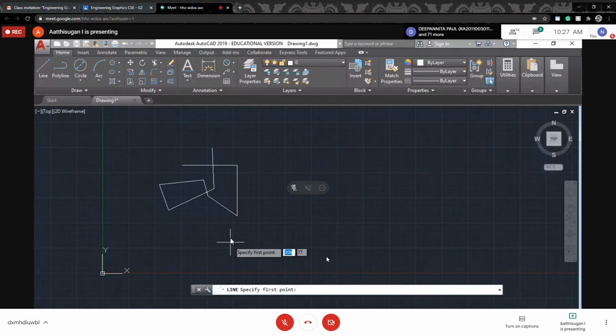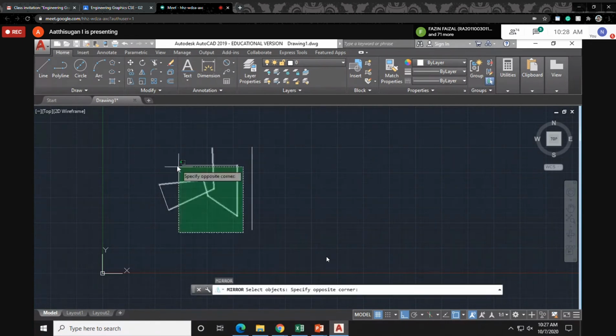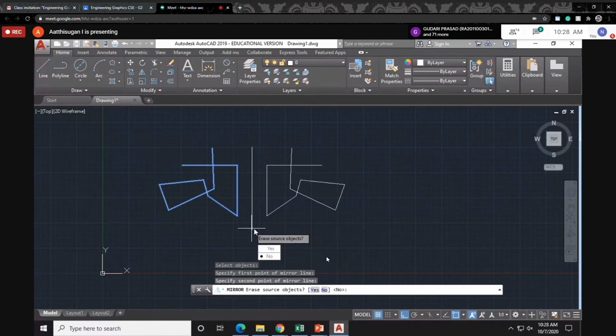So two things I'll draw. See, I have some distance in between this object. So like this I mirror it. See, MI, enter, select objects, enter. I want to select this as the reference. I want to mirror this one. So this is one condition.